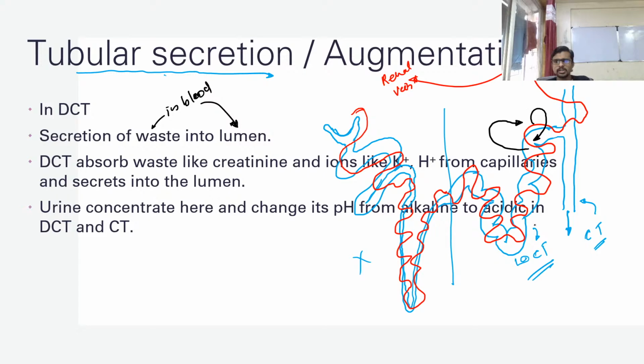Okay, so let's see the wall of DCT. For example, this is the wall of DCT, and here is your capillary in the red color. This is a capillary very close to your DCT.